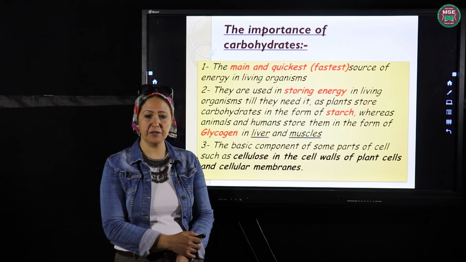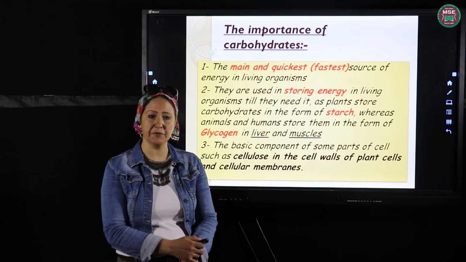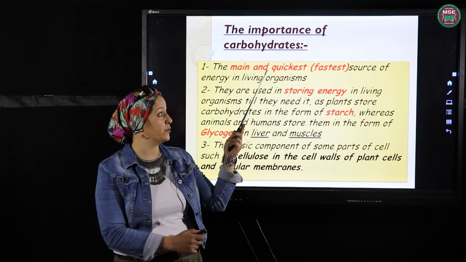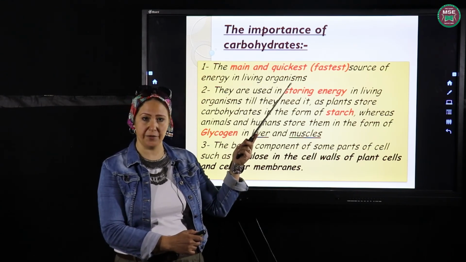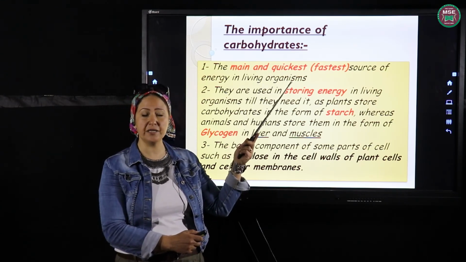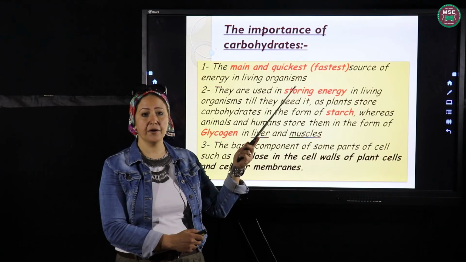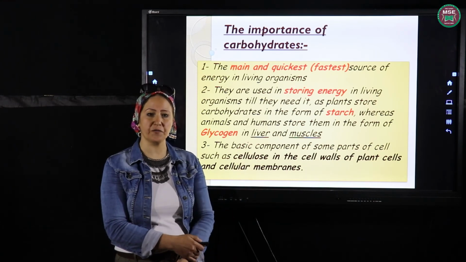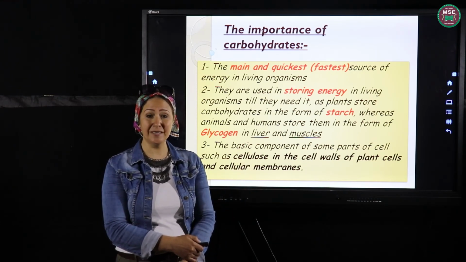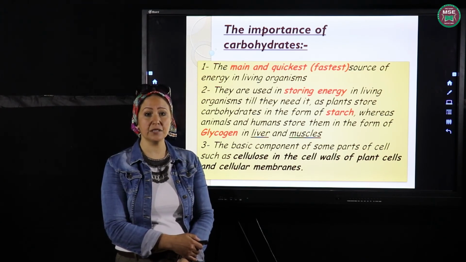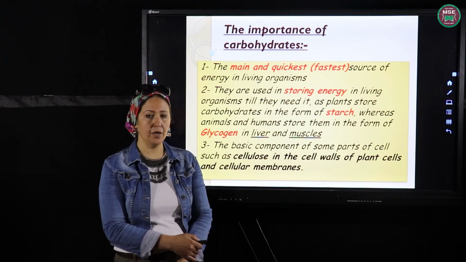So again, if we talk about the importance of carbohydrates, we have to know that number 1, it is the main and the quickest source of energy inside the body. It doesn't mean that the carbohydrates only give us energy, but also lipids give us energy. The lipids give us energy more than the carbohydrates, but slower than the carbohydrates.